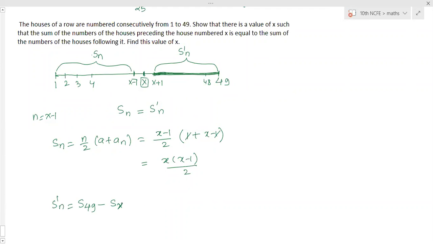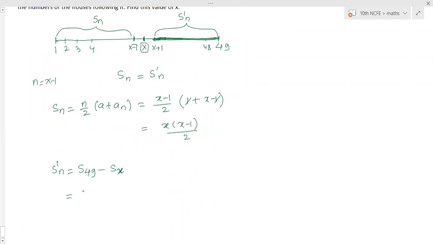So find out that till 49, 49 houses are there. So n is 49 by 2, 1 plus 49. And then minus x, house number x is present on x position. So x by 2 into 1 plus x. Now simplify this. 49 by 2 into 50 minus x into 1 plus x by 2.